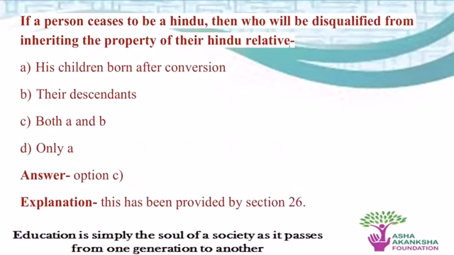Now next question, if a person ceases to be a Hindu, then who will be disqualified from inheriting the property of their Hindu relative? Option A, the convert himself. Option B, his children born after conversion. Option C, both A and B. Option D, only A. So the correct answer is option C, both A and B. And you can refer to Section 26 for this.